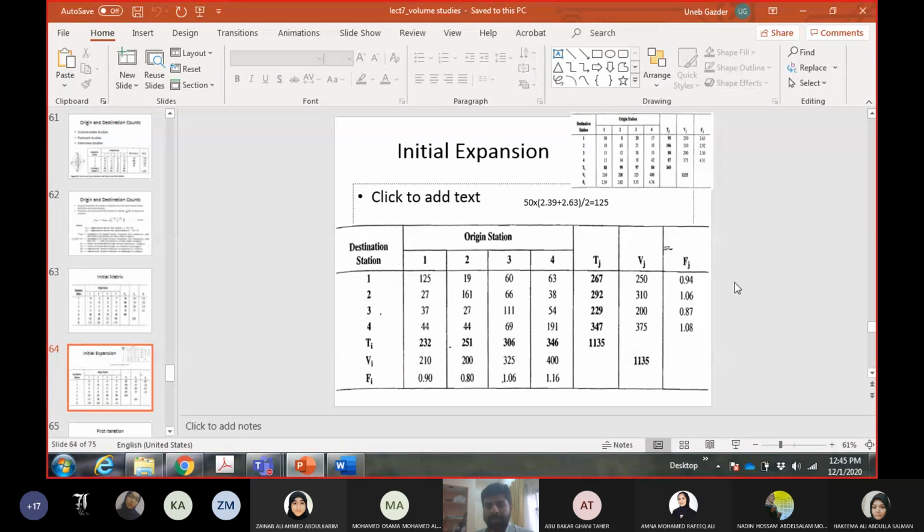Now, what was the criteria? The criteria was that all adjustment factors must be between 0.9 and 1.1. Are all of them between this range? They are, except for the third row. Except for the third row, all values are in the range. Then you come here for the columns. Are all the values in the range for the columns? Yes, except the second column.